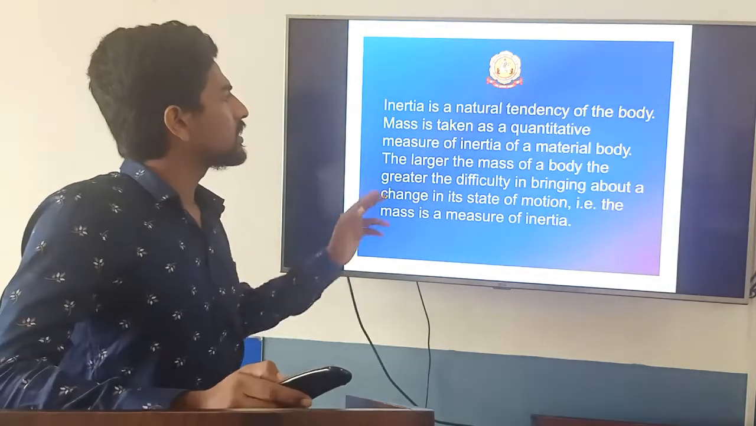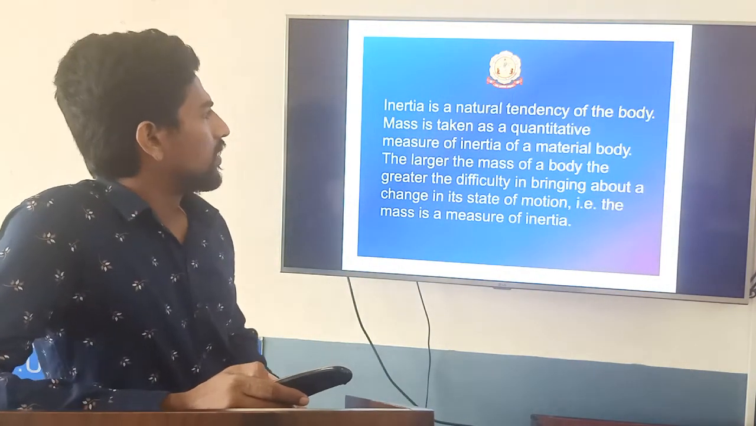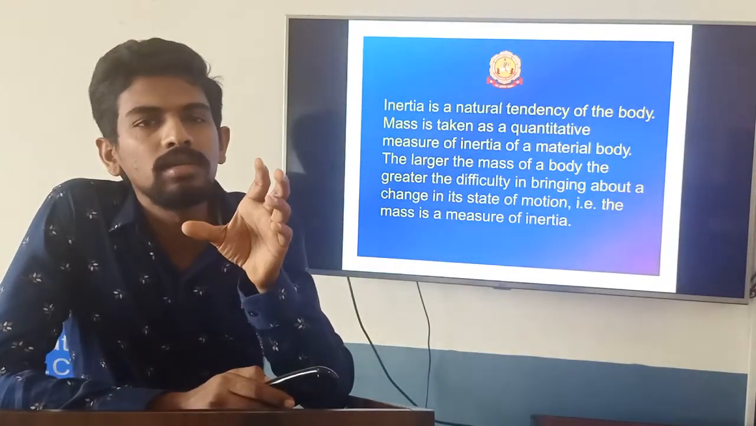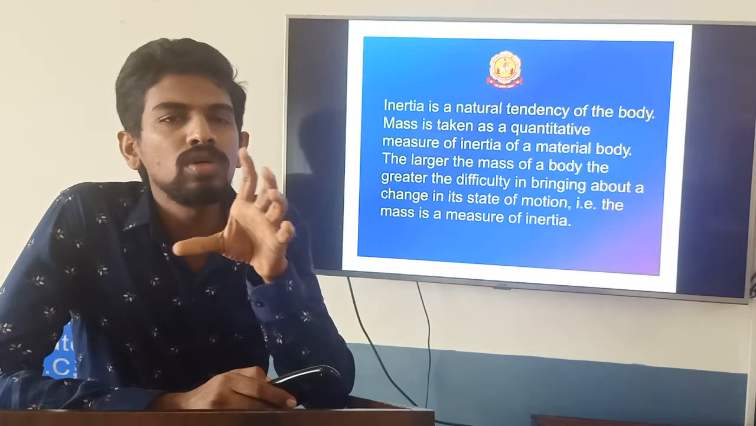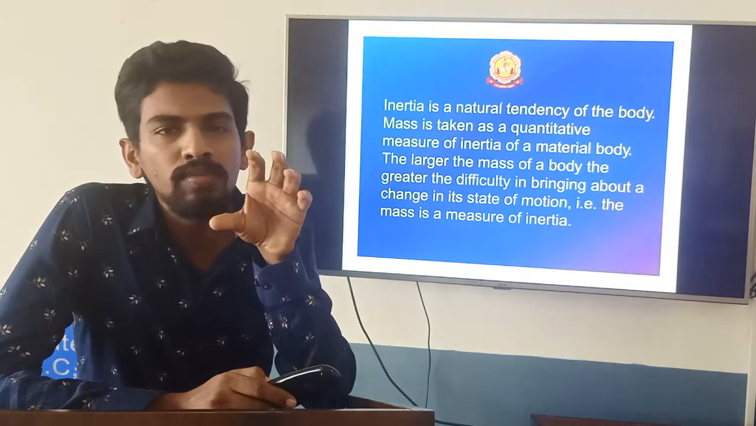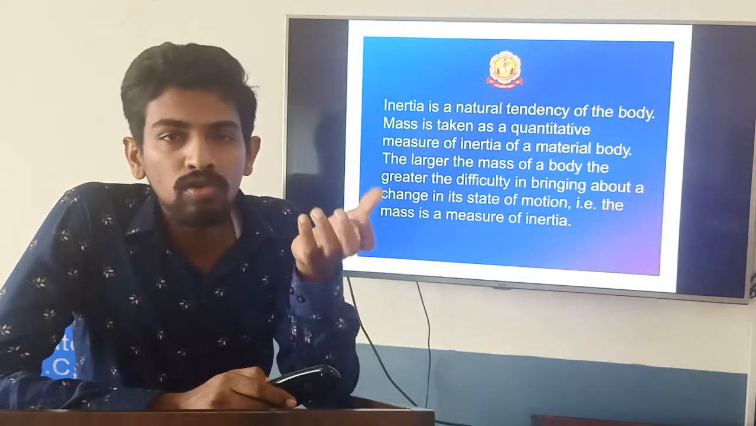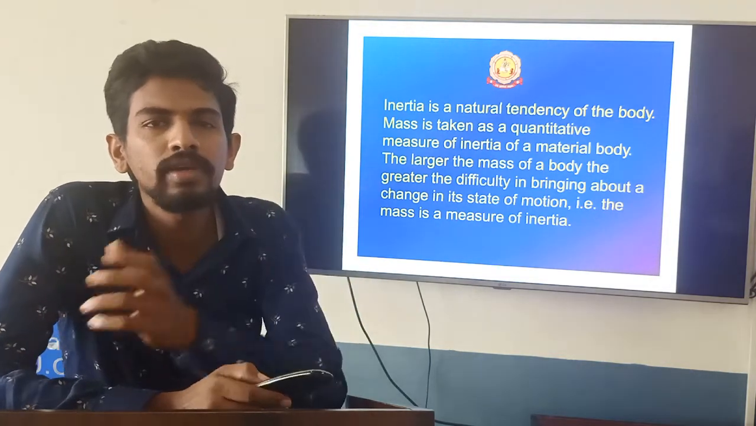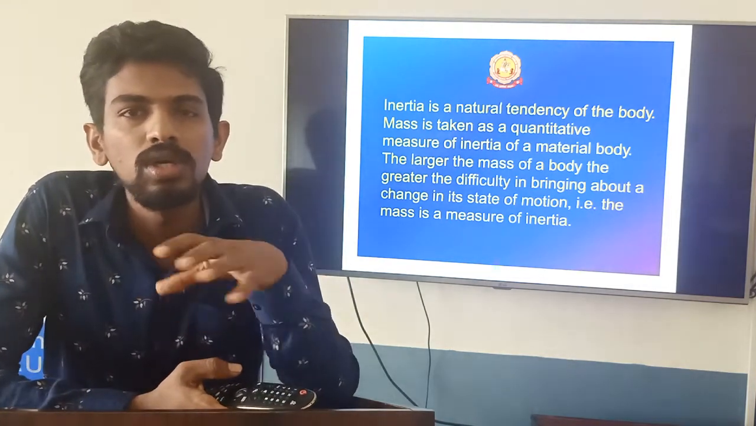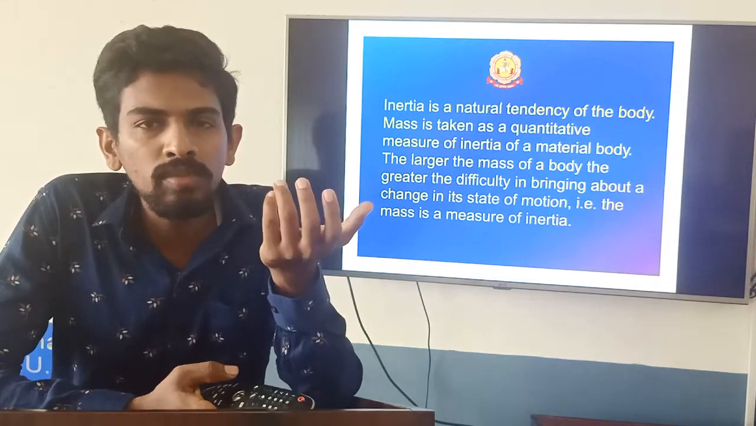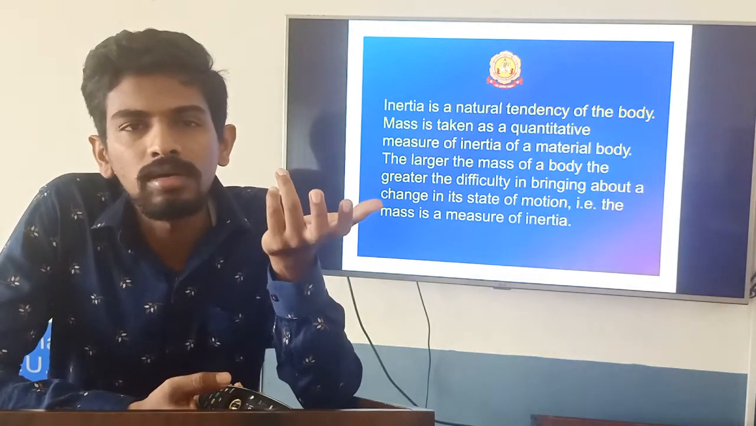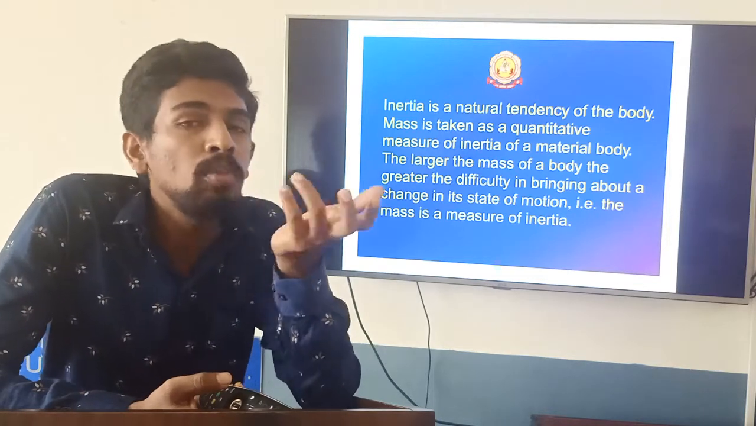So inertia is the natural tendency of a body. For example, mass is there. For example, two bodies are moving with the constant velocity. Then, if you want to stop the two bodies, for which one you have to apply more force? By observation you can make out that if mass is more, you have to apply more force. So mass is more means it will oppose more, it will have more inertia. Correct? If mass is more means opposition.